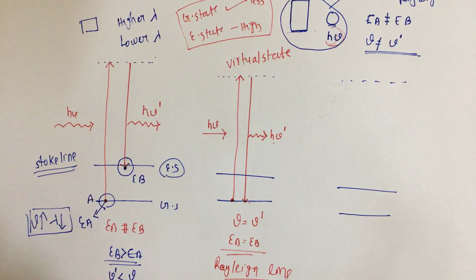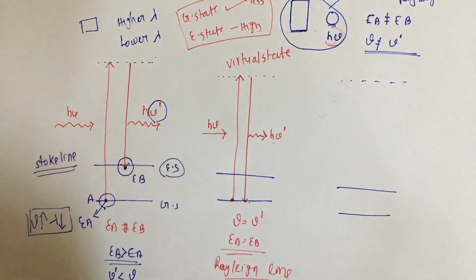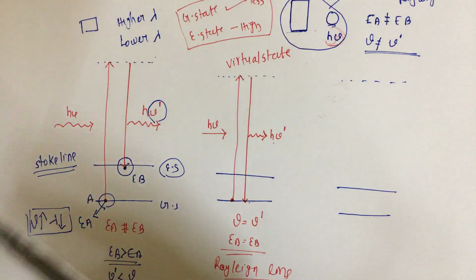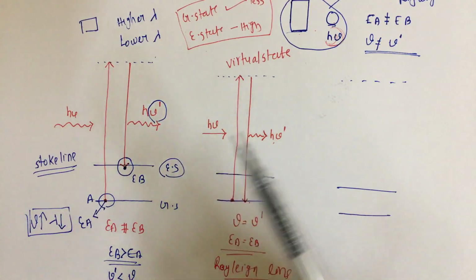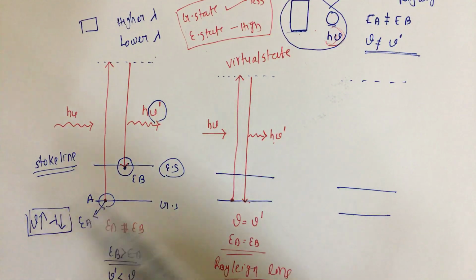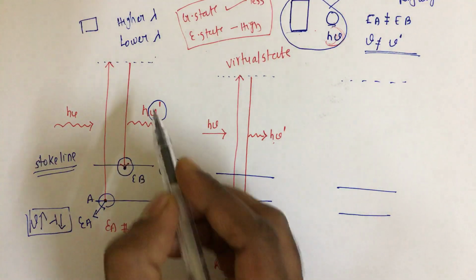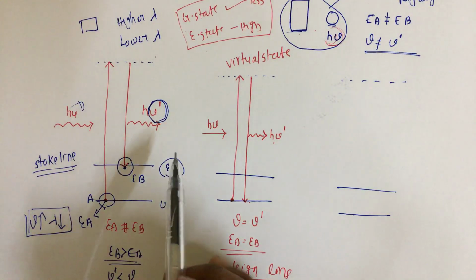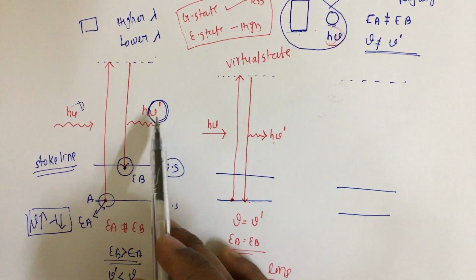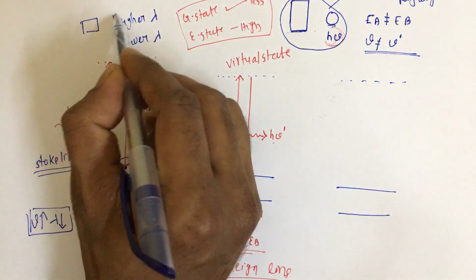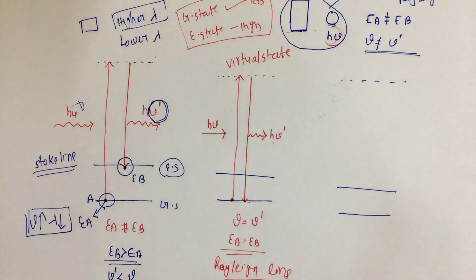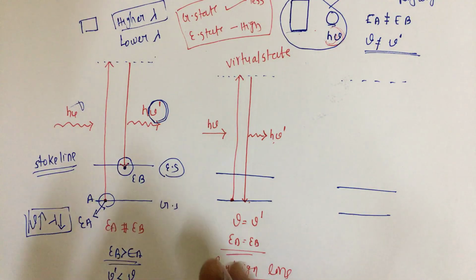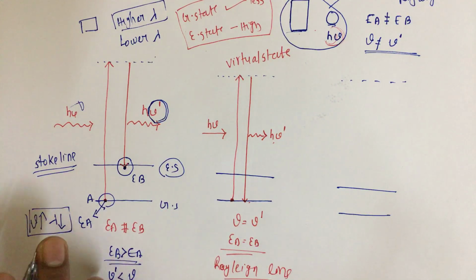But here we can see that the scattered radiation is less. So if you want to say whether the Stokes lines or anti-Stokes lines appear at a longer wavelength or shorter wavelength, you have to consider only the scattered radiation, not the incident radiation. Here the scattered radiation is less, so because of that, the Stokes lines appear at the higher lambda max range. Higher lambda max means more towards the visible region. So this is about the Stokes lines.